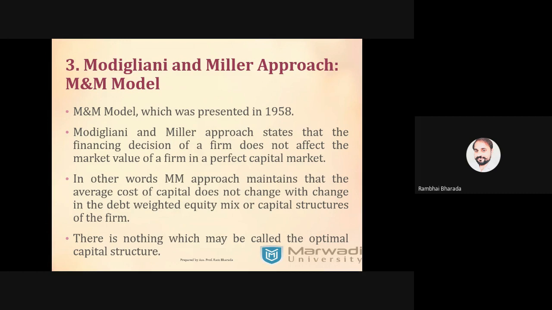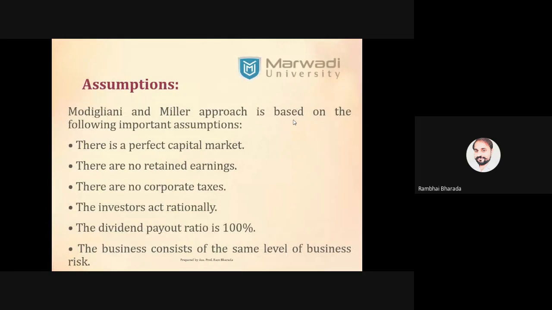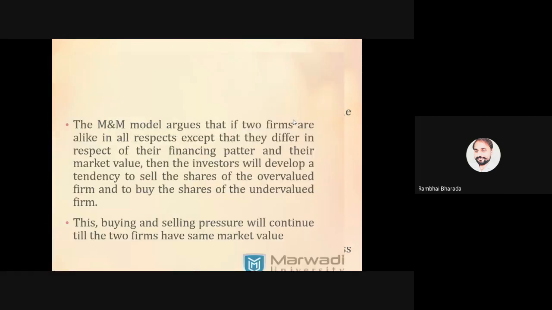Okay, it means if the capital structure changes, that does not affect the market value of the firm, because here we have a perfect capital market. And according to this approach, please remember, nothing may be called optimum capital structure. So according to this theory, optimum capital structure does not exist. Okay, these are the assumptions: perfect capital market, no retained earnings, no corporate tax, investors are rational, 100% dividend payout, and risk remains the same.